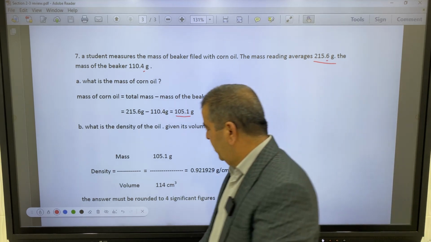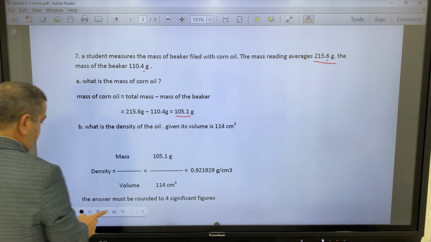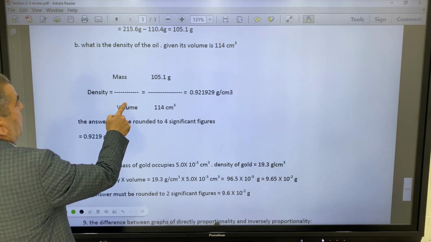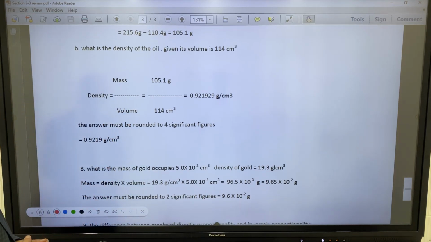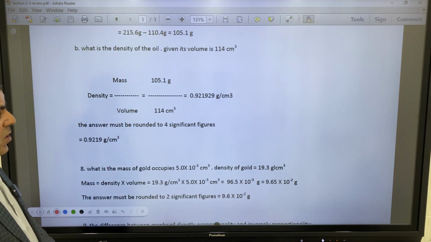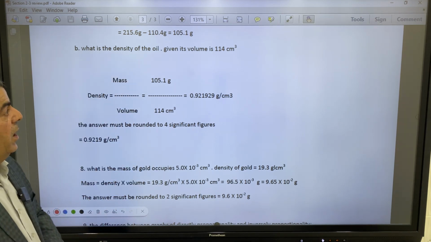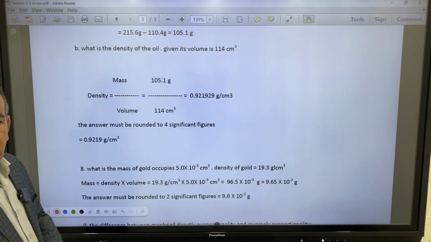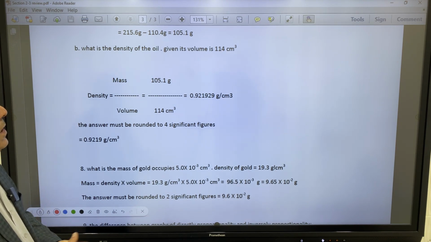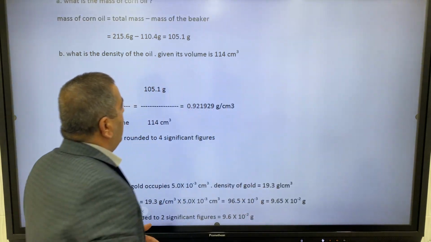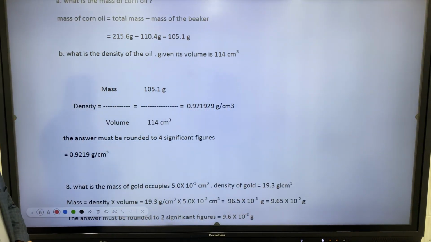Okay, B. B says, what is the density of oil given its volume is 114 centimeters? Okay, we found the mass of the oil to be 105.1, and the volume is given to be 114.